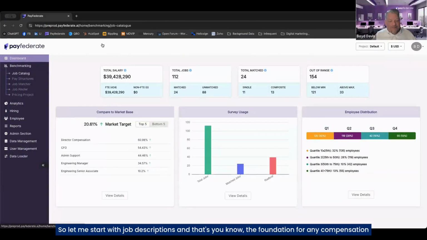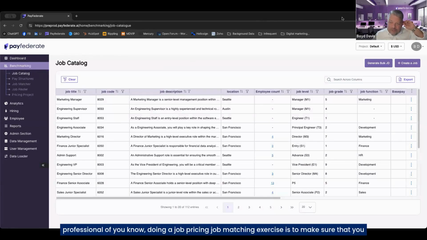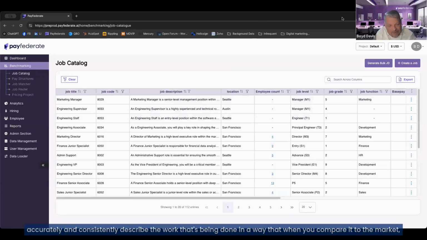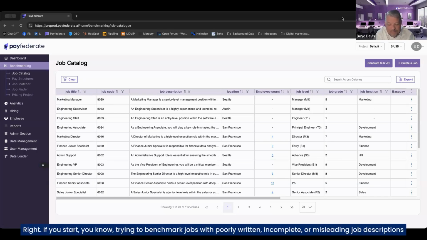Let me start with job descriptions. And that's the foundation for any compensation professional doing a job pricing, job matching exercise: to make sure that you accurately and consistently describe the work that's being done in a way that when you compare it to the market, or when you compare employees for internal equity, it's accurate, right? If you start trying to benchmark jobs with poorly written, incomplete, or misleading job descriptions, you will end up with a house built on a foundation of sand.